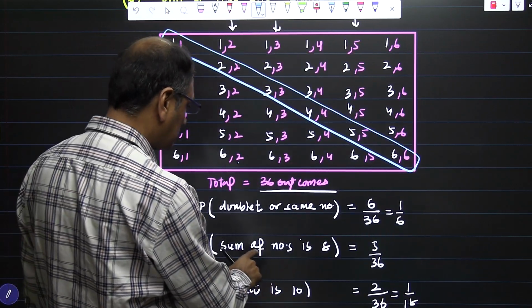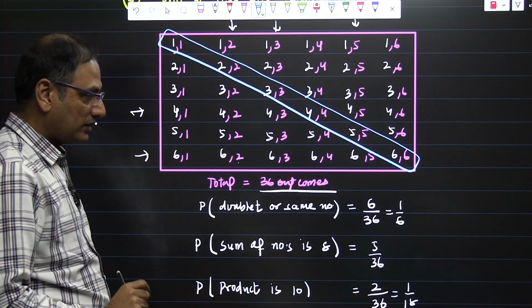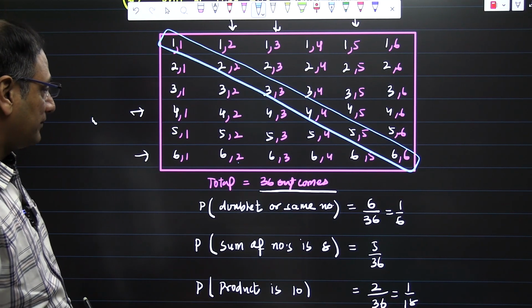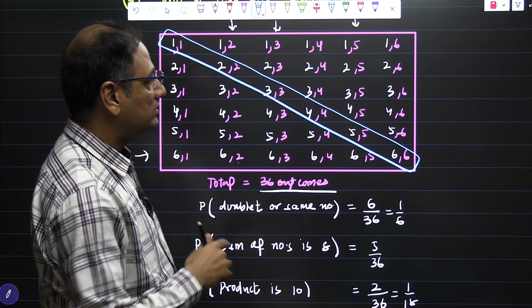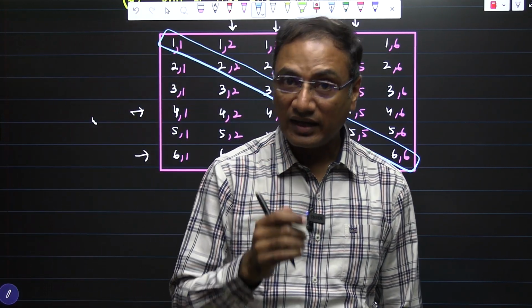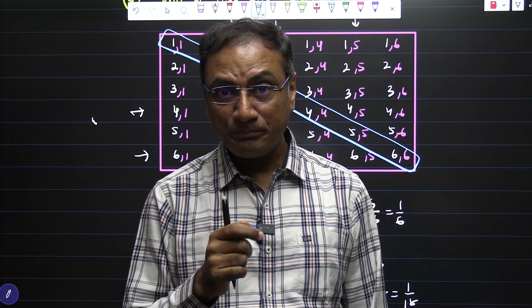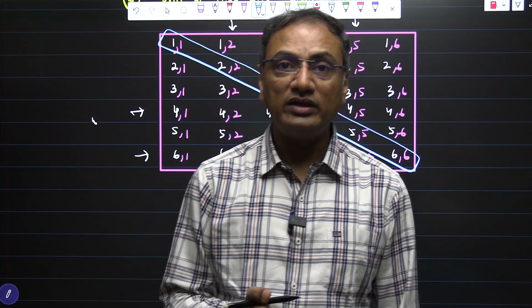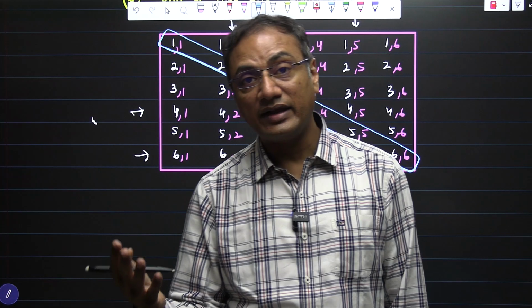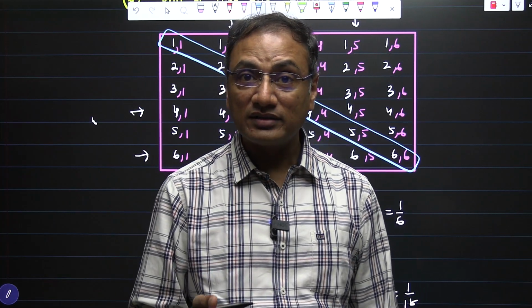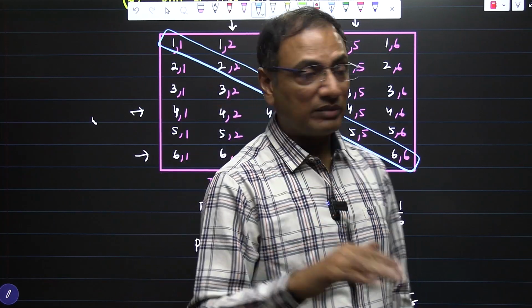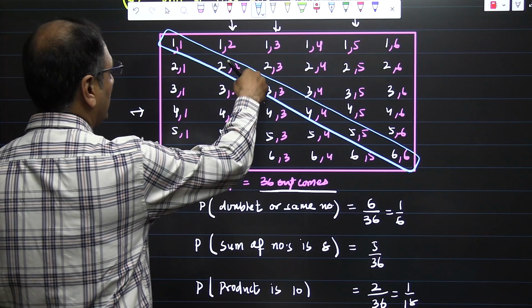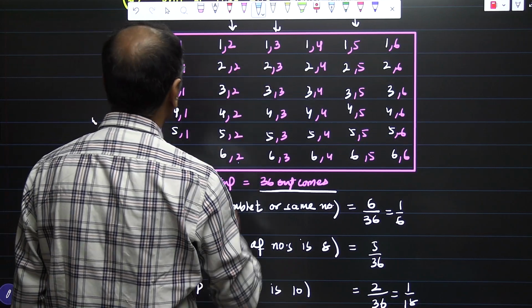The next question: the sum of the numbers is 8. We have to find out which terms have a sum of 8. It is not only about 8. You can be asked about 7, 8, a prime number, an odd number, a composite number, anything. And I'll show you a pattern here if you look carefully.